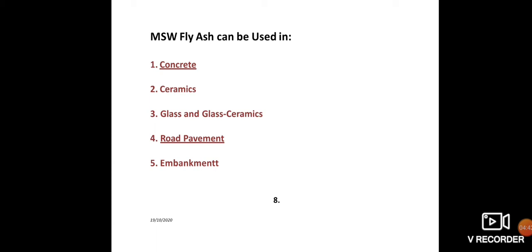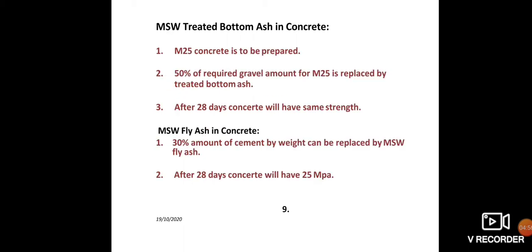MSW fly ash can be used in concrete, ceramics, glass and glass ceramics, road pavements, embankments. So composite concrete can be prepared by using ash in the following manners. MSW treated bottom ash can be used in production of concrete. If we replace 50% of required gravel for preparing M25 by using treated bottom ash, we will find that the composite concrete will have the same strength after 28 days as the conventional concrete has.